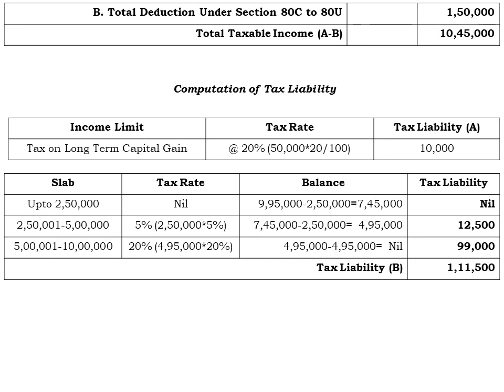Okay, so out of 7,45,000 we have to deduct 2,50,000, that is rupees 4,95,000 will remain for the next slab, that is 7,45,000 minus 2,50,000, since we have charged 5% on the maximum of 2,50,000. Therefore the balance amount for the next slab is 4,95,000 and on this 5% tax slab rate we are going to get the tax liability of 12,500. Okay, the next slab is 5 lakh 1 rupee to 10 lakh.